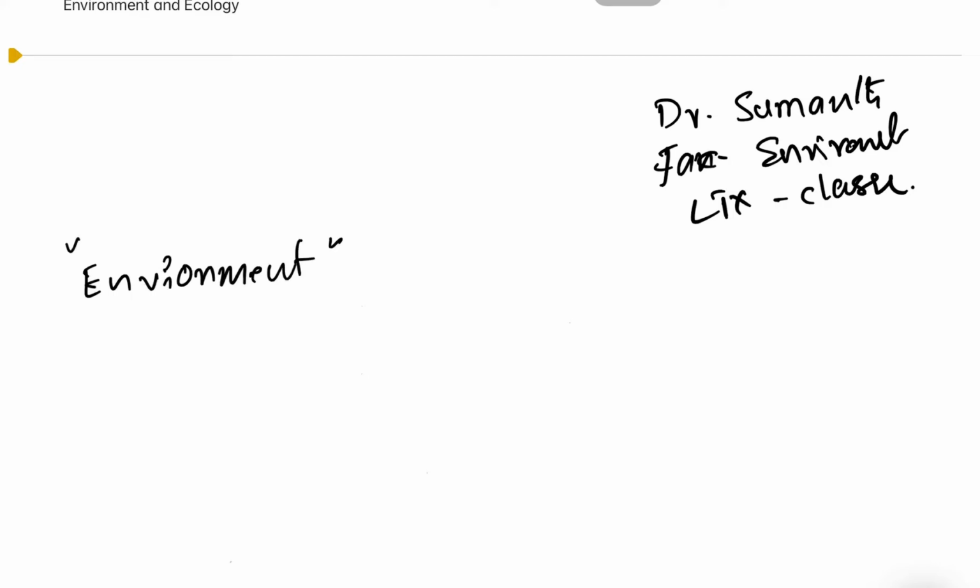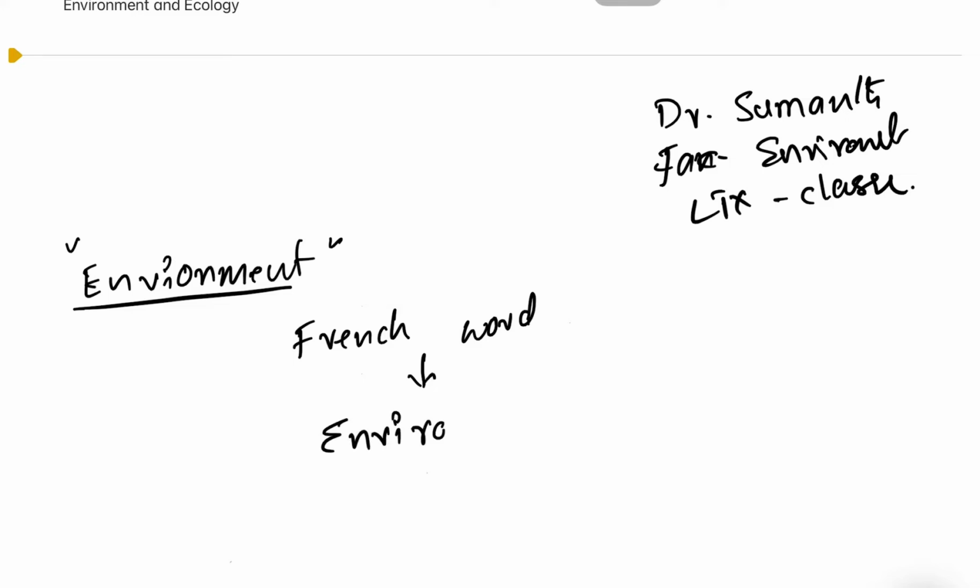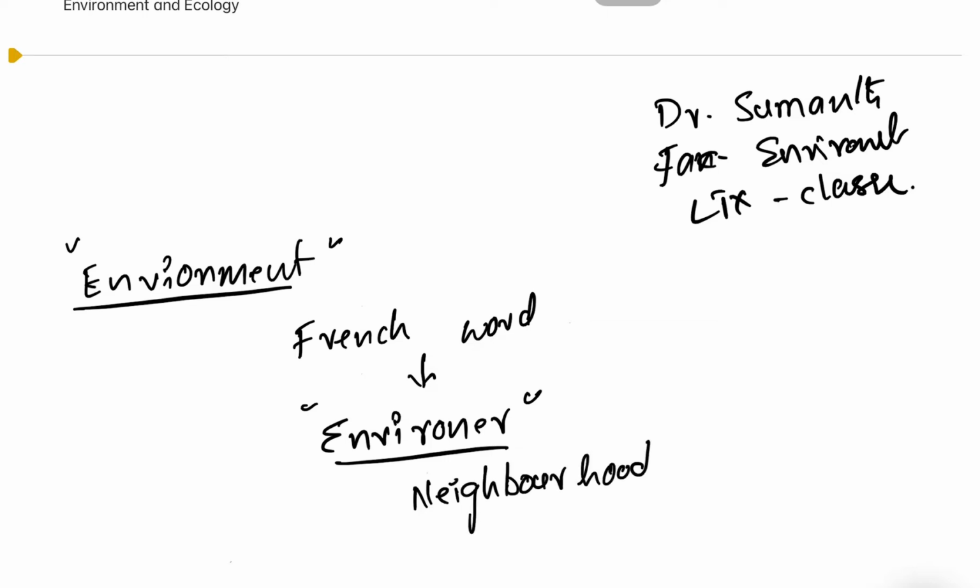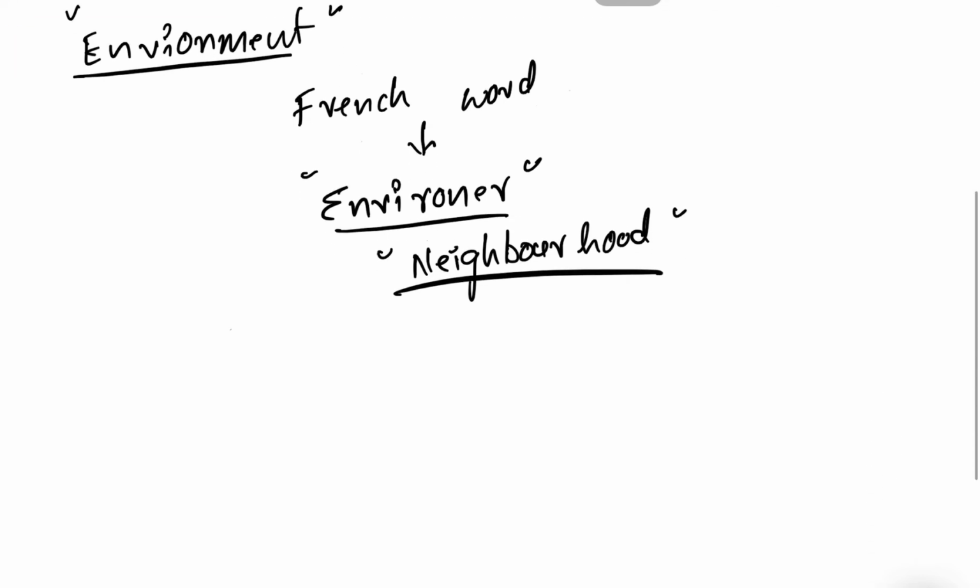Let us try to understand what we mean by environment. This word originated from a French word, environner, which means neighborhood.